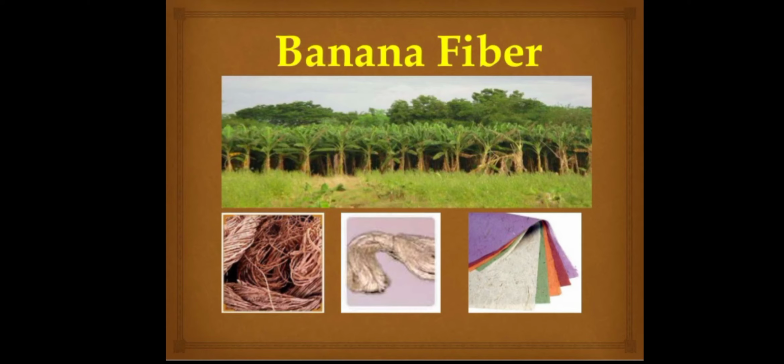Hello students, today we are going to discuss another fiber that is called banana fiber. This is also from plant origin, right? As the name indicates, you can see in the picture how the banana trees are planted in the land, in their garden, and from there, the kind of fiber we get is shown in the image below. From those fibers we can make different types of doormats and other articles. So let us discuss the different properties and other features of this plant fiber.